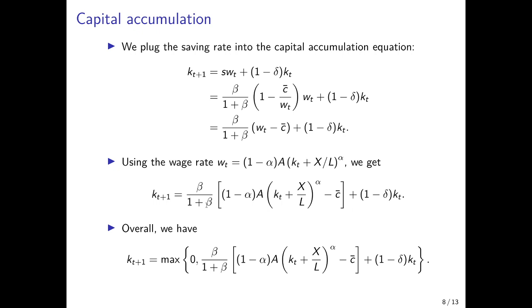Now overall, this is the capital accumulation equation if we have positive capital accumulation. But in the situation where nothing is saved, then capital in the next period would just be zero, or basically it could be the case that nothing is saved and nothing is invested, but the capital stock is still positive from the past, but then it will depreciate over time such that at some point it becomes zero. So overall, the capital stock at time t plus 1 is either given by this expression, or if the saving rate is zero and there is no capital anymore because everything has depreciated, then we would be in the corner solution with zero capital stock.